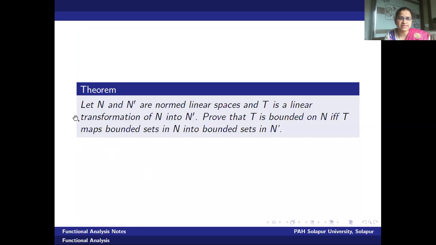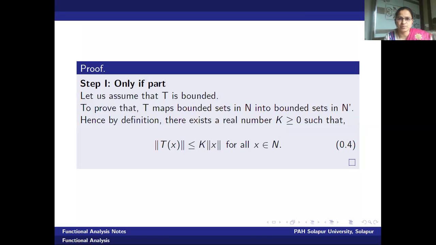The statement says: N and N dash are normed linear spaces, T is a linear transformation of N to N dash. Then prove that T is bounded on N if and only if T maps bounded sets in N into bounded sets in N dash. Let us prove the first part of this statement. First, the only if part. Let us assume that T is bounded.